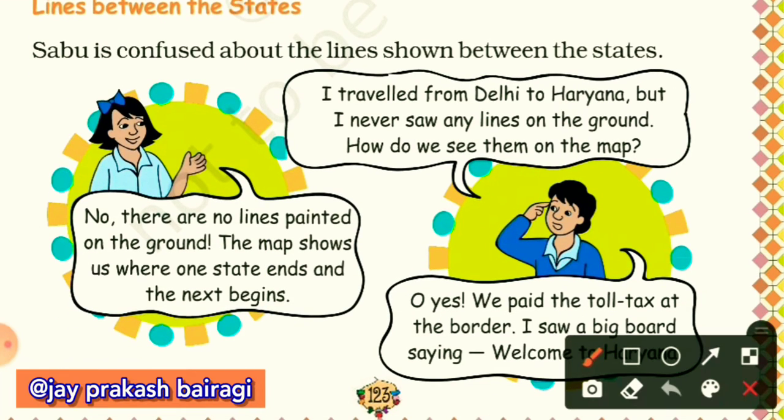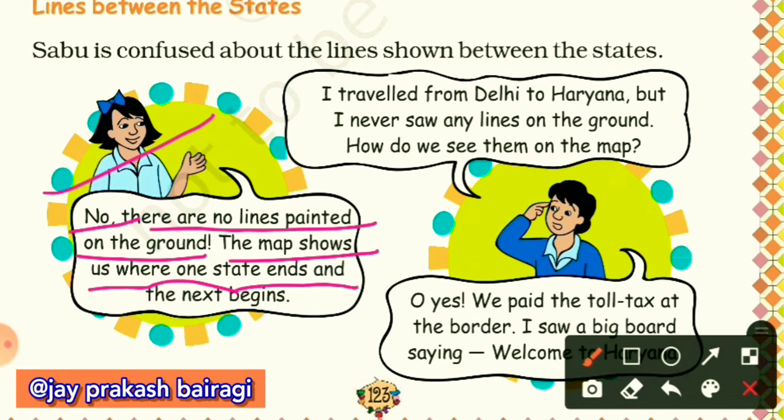The reply is here. No, there are no lines painted on the ground. The map shows us where one state ends and the next begins. So the state boundary shows where one state ends and another one begins.